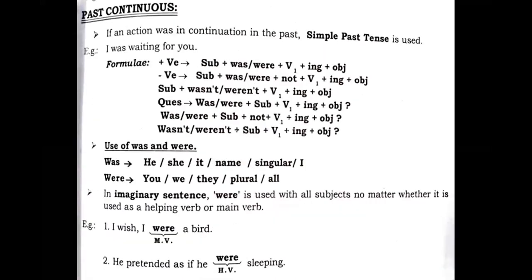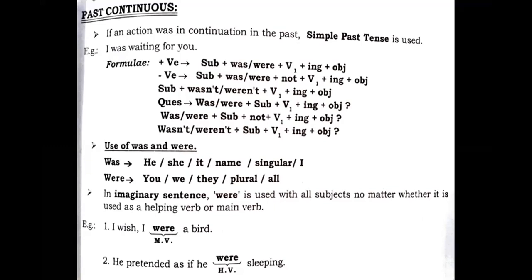Let's go to the next tense, that is past continuous. Well, see students, when you learn the first part of a series, like the continuous series or perfect series or perfect continuous series, you need to understand the first one properly, like present continuous, which you understood. Now there will be similarities in the past continuous. See, if an action was in continuation in the past, past continuous tense is used. Now you see, in the past, if an action was in continuation, it will be put like this: I was waiting for you.